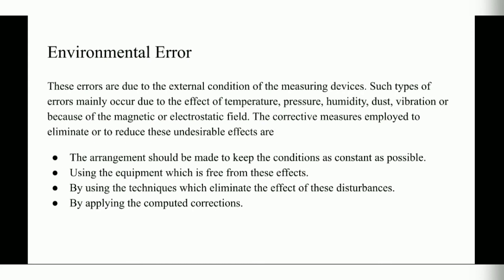Surrounding conditions means temperature, pressure, humidity, dust, vibration. For example, how can we avoid this error? If we take the example of the error which is caused because of the surrounding magnetic field, then how can we avoid this error? We can use a magnetic shield in the instrument. So if we use a magnetic shield, then the surrounding magnetic field cannot affect the instrument's magnetic field.